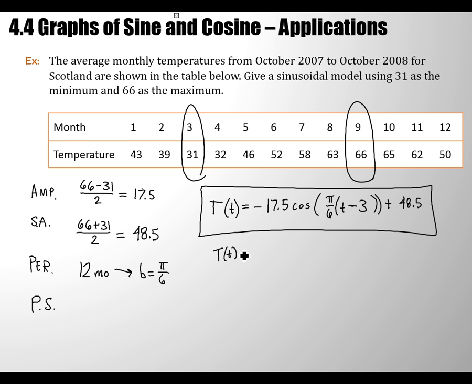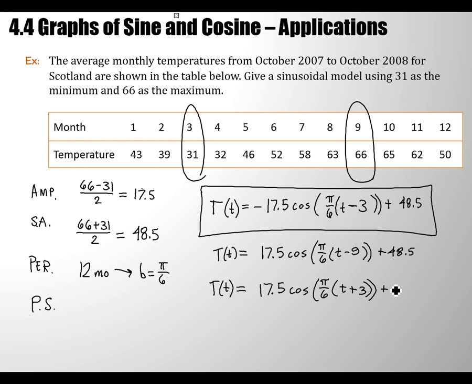Alternatively, you could have given the model 17.5 cosine of pi over 6 and shifted here, so t minus 9, 9 months from now. 9 months from now is the same as 3 months ago, right?